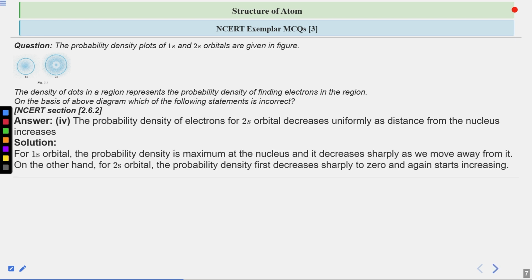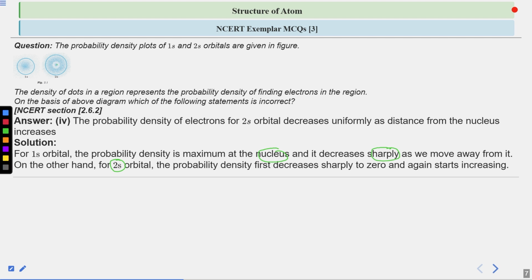So what can we write in the solution part? As we move for 1s orbital, the probability density is maximum at the nucleus, and then it decreases very sharply as we move away from it. Very good. But what about the 2s orbital? If you look at this graph, you can see a region having a lighter portion in the middle. So it is first increasing, then decreasing in this middle part, and again increasing and then it goes on decreasing.